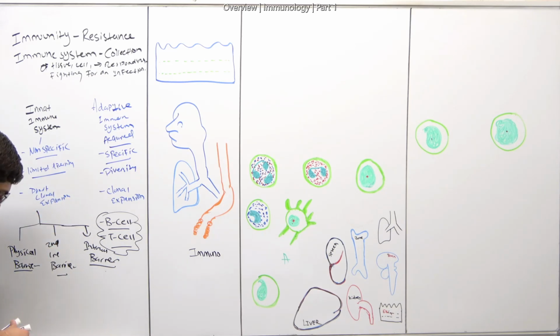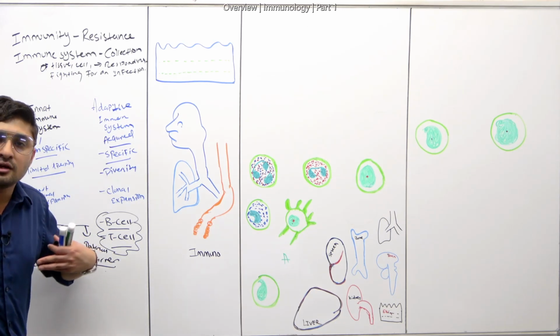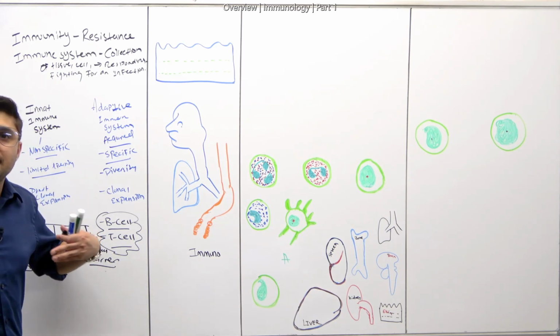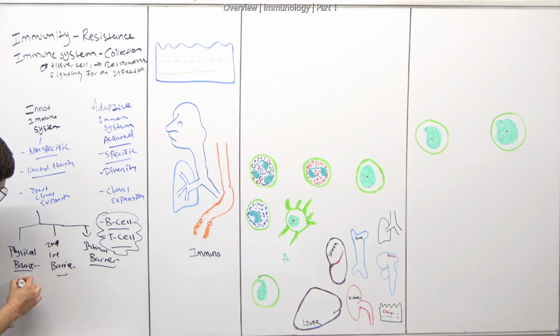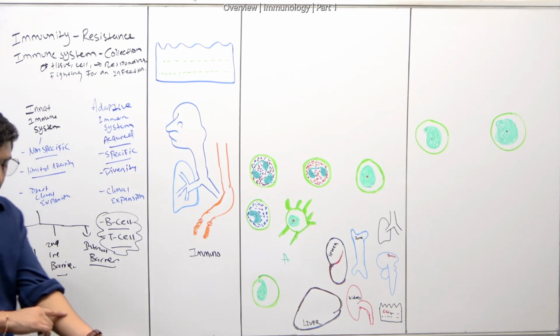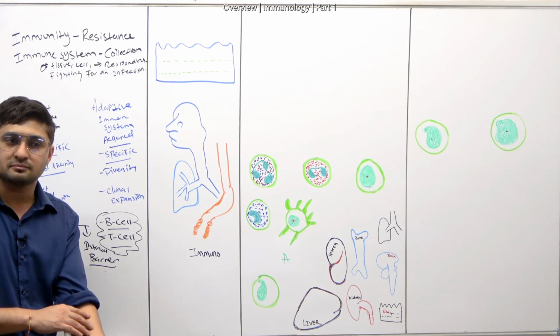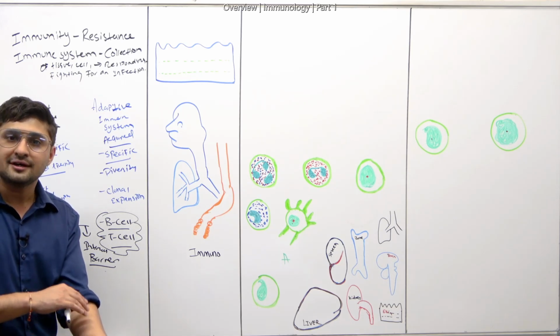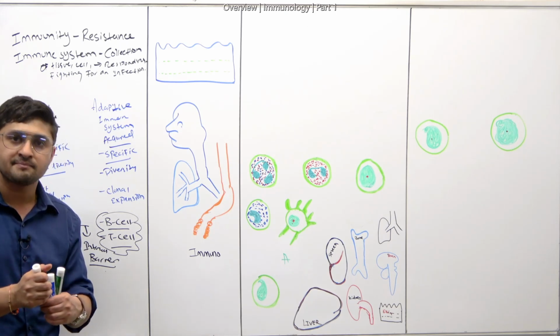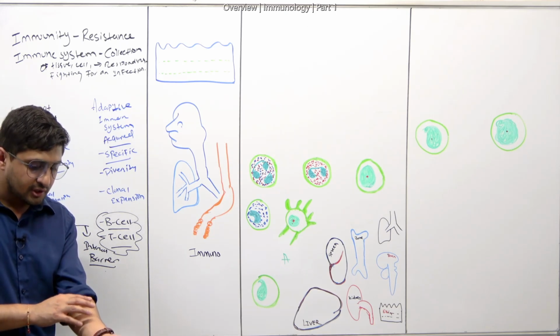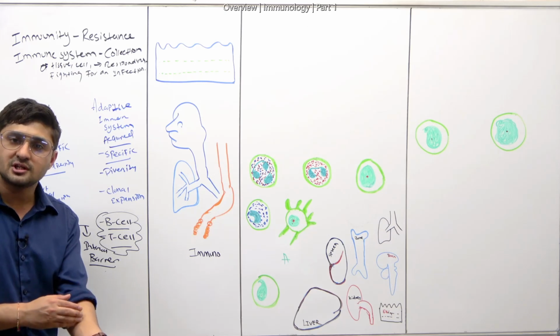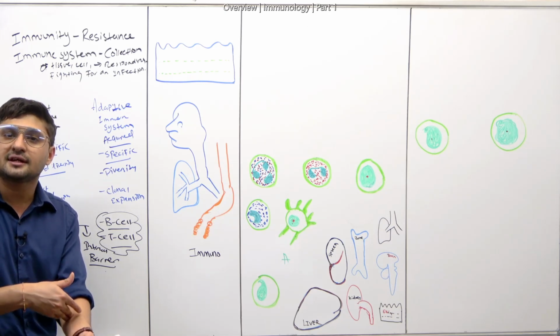Whenever we talk about the physical barrier, this is where we talk about our skin, because remember, in order to get to our organs, it has to pass through our skin, right? So our skin is playing the role of a physical barrier, because we have keratinized epithelial tissue. So it is very difficult for any sort of bacteria to get into it. What usually needs to happen is that if there are injuries or cuts, then bacteria can get in more easily.